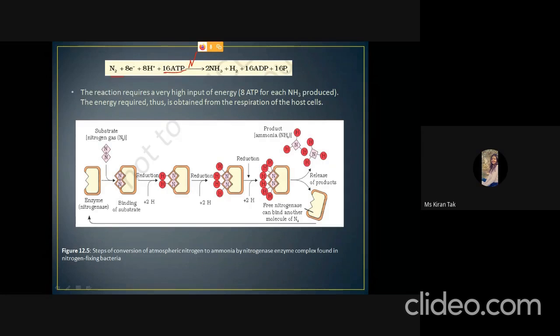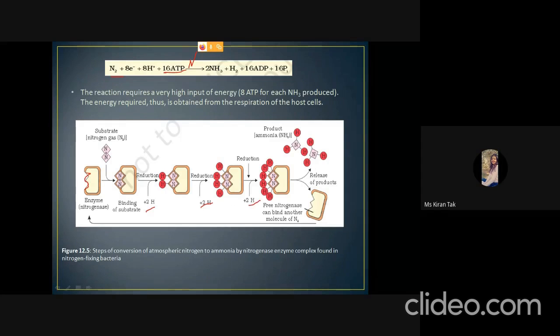At the enzymatic level, this is the nitrogenase enzyme, and this is its active site. The nitrogen binds to this active site, and the continuous addition of hydrogen will result in the complete reduction of the nitrogen.